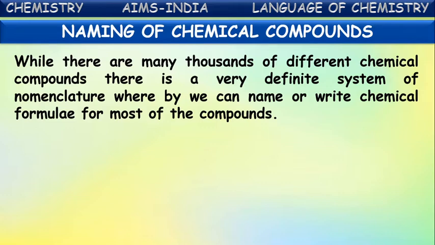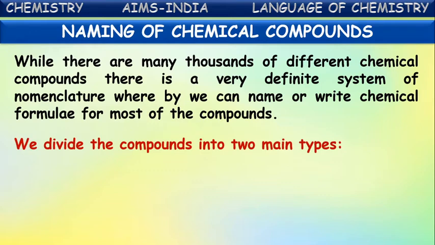What does it mean, nomenclature? The system or the rules by which we can name a compound. By keeping these specific rules and system for naming the compounds, we are able to name all the available chemical compounds, crores and crores of compounds.